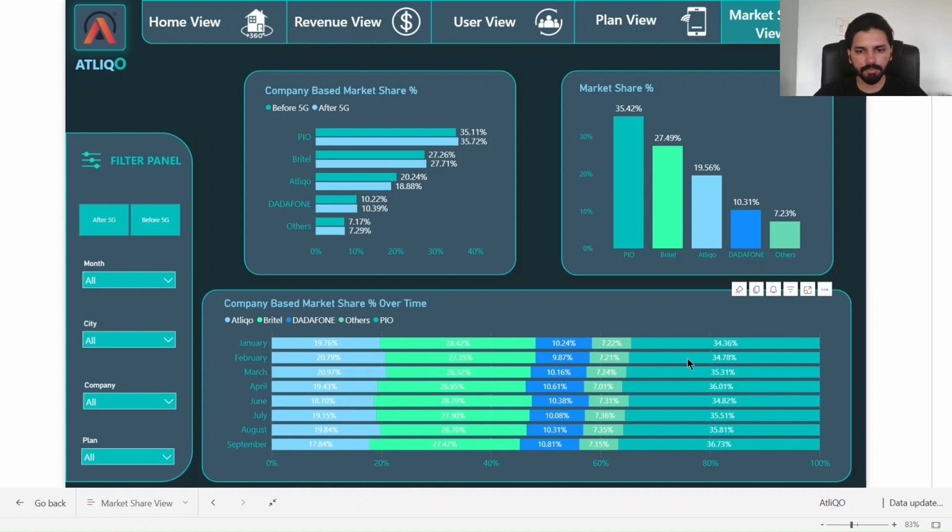But in the case of the market leader, PIO, there is not much difference in their market share. Earlier it was 34, 34, 35, 35. And after the 5G launch, their market share is still similar, but a slight increase has happened for PIO. So this was all about the analysis based on the dashboard I have created.